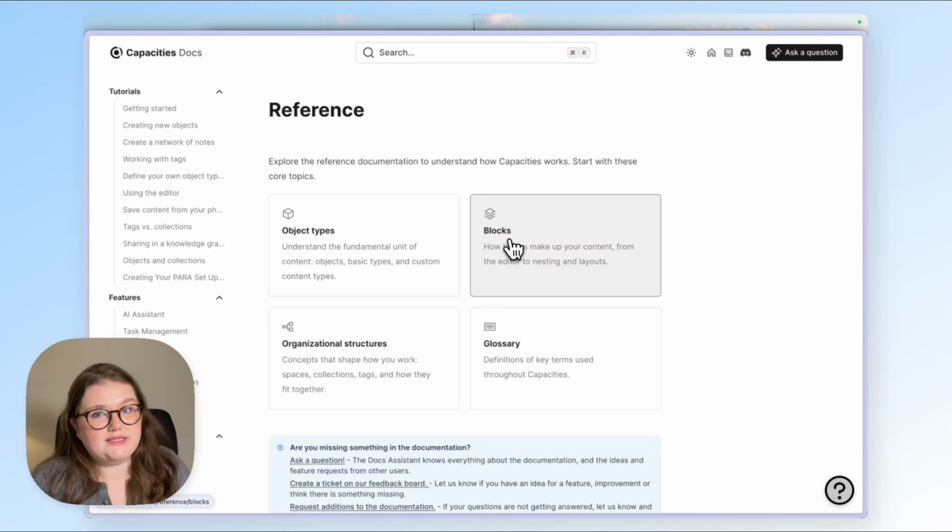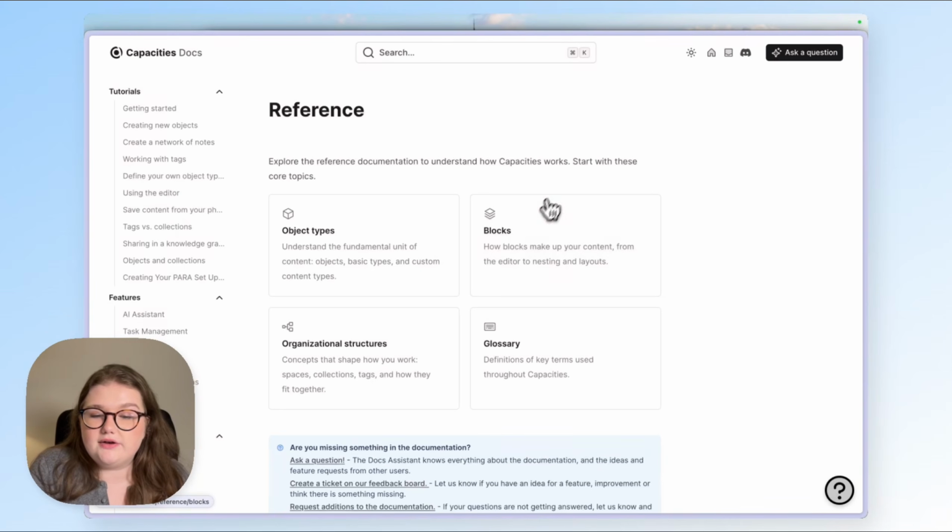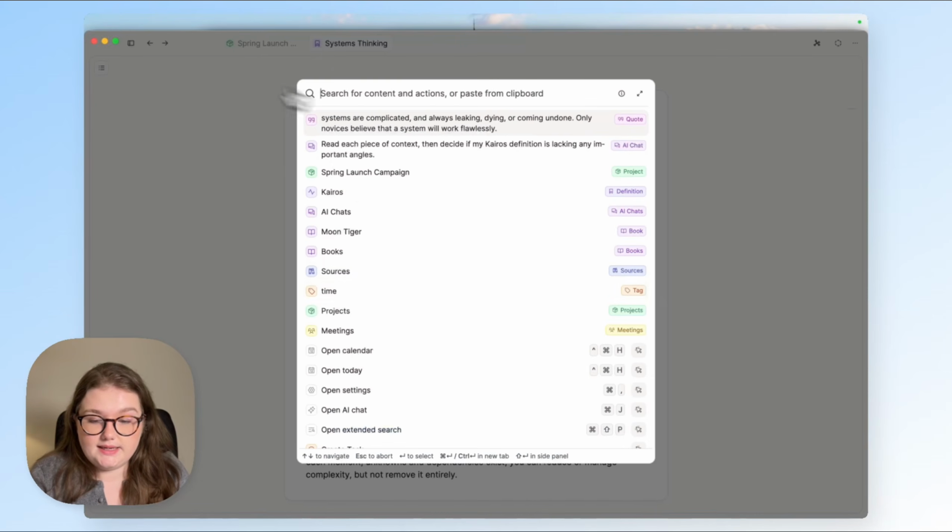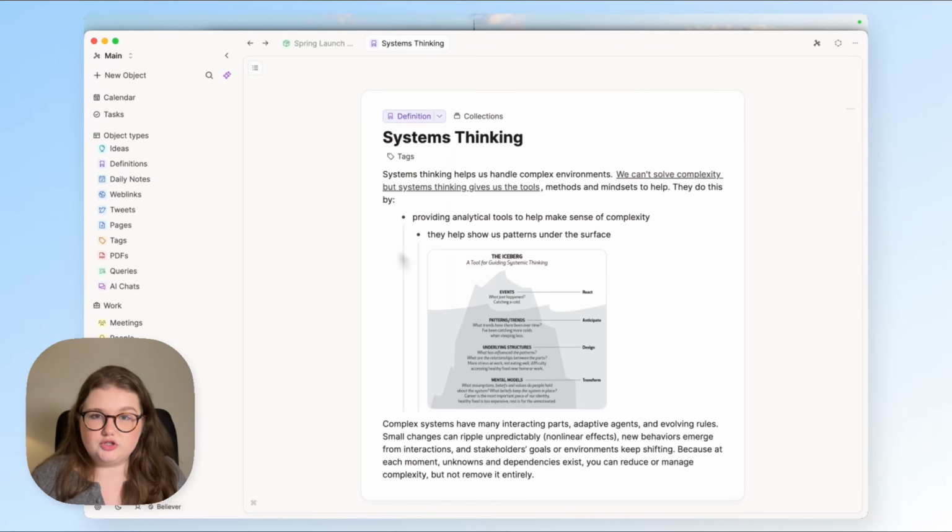We have also created a new onboarding program as well to help people understand Capacities and get started faster with more confidence, and there's a new landing page coming soon as well. In terms of general fixes, we have continued to improve how the search works. The previous release was a massive overhaul to search, and we've just continued tinkering with it in the background to make it even better. And there have also been performance improvements under the hood, basically across the app, to make everything snappier and nicer to work with. Performance is an ongoing topic for us, but we've just done a lot of performance improvements behind the scenes in the last few weeks, and of course more will come in the future as well.